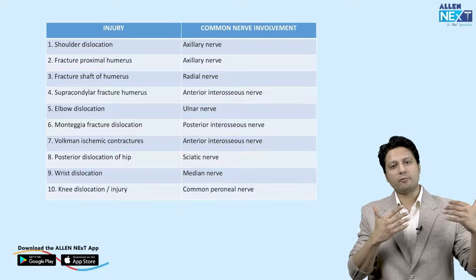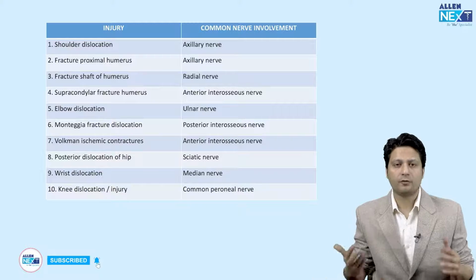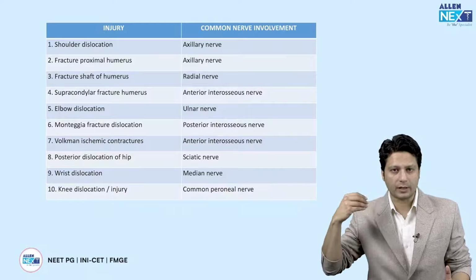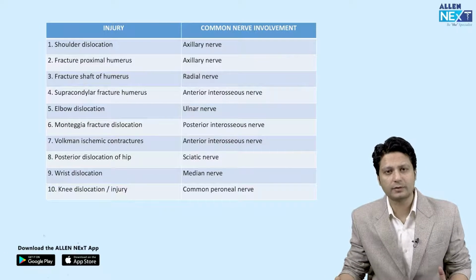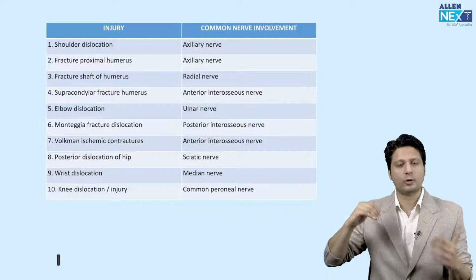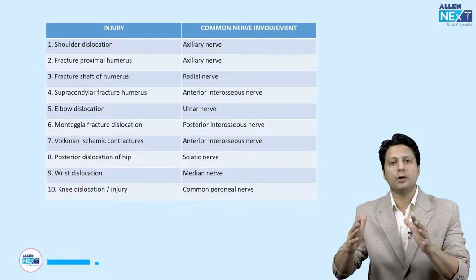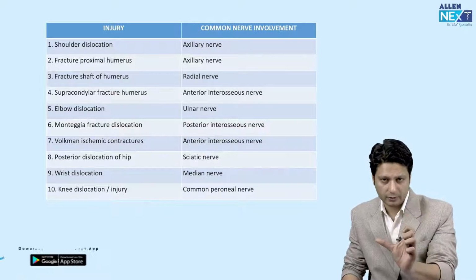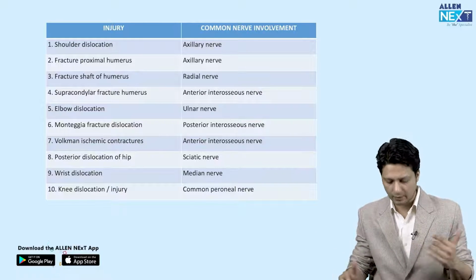Many questions which have been previously asked, like fracture in the proximal pole of the fibula, fracture in the proximal humerus, fracture in the distal end of the humerus, fracture of the mid shaft of the humerus, right? Dislocation of the shoulder, dislocation of the hip joint, dislocation of the elbow joint. They will give you a structured question in the form of the etiology, seeking the diagnosis, and sometimes even management. So let's talk about this one by one.